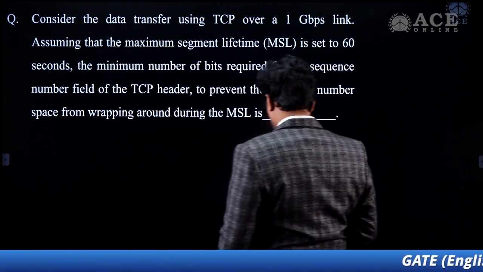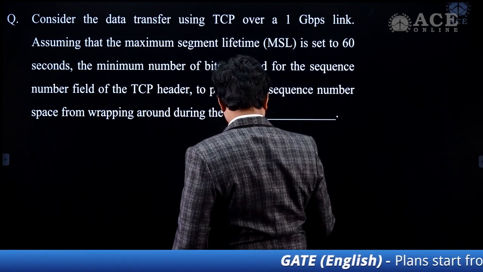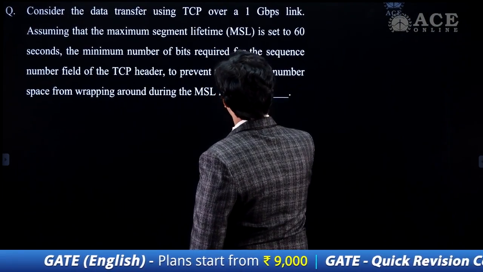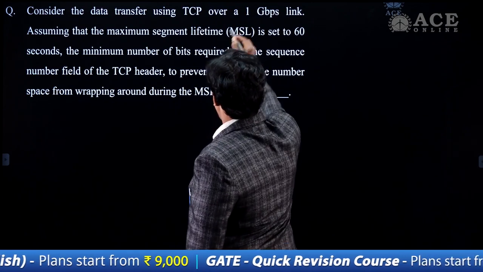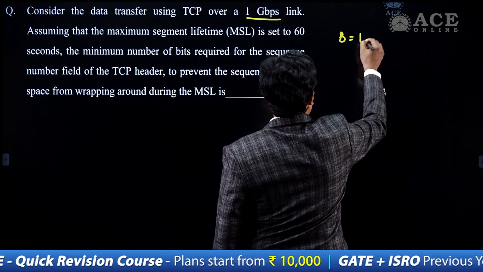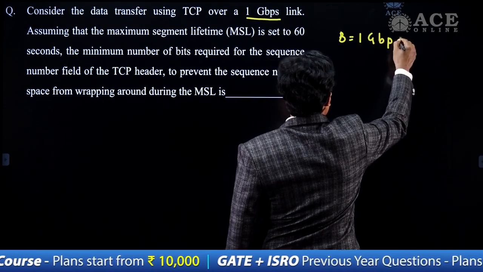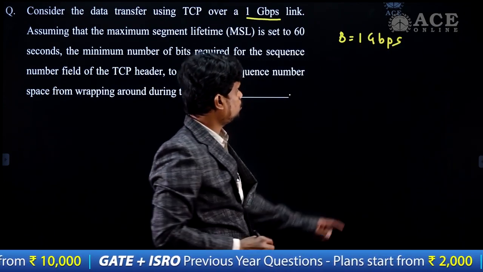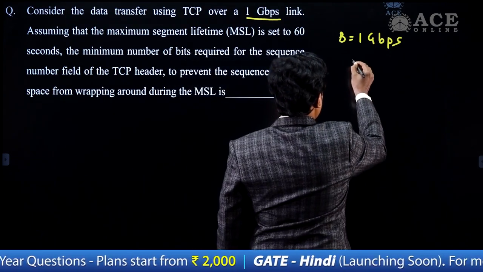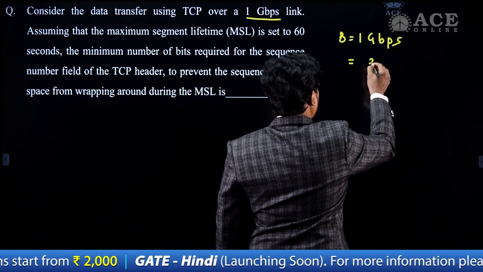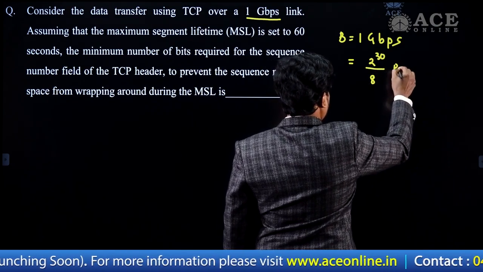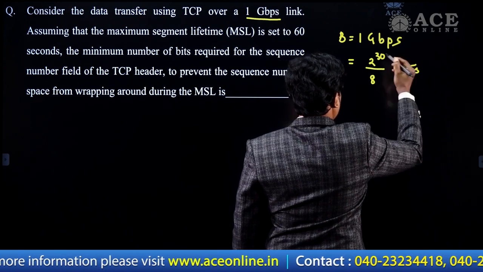Have a look. First, if we consider bandwidth, what is the given bandwidth here? 1 Gbps, and it is in terms of bits. So we need to convert this into bytes, which means 2 to the power of 30 by 8 bytes per second.